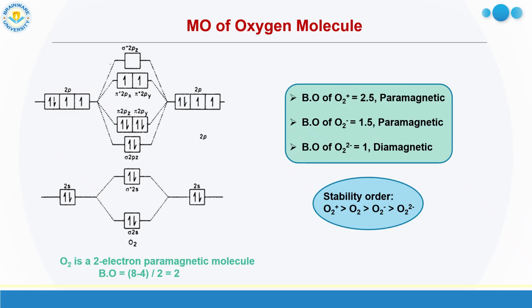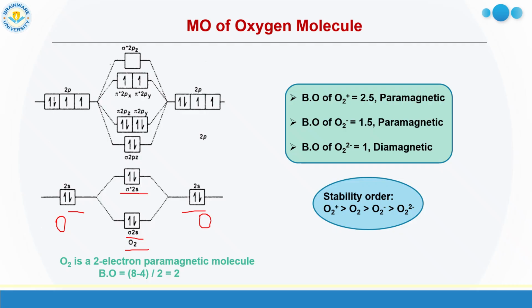Now you see here for one oxygen atom, what is the electronic configuration? 1s2, 2s2, 2p4. So these are the atomic orbitals of one oxygen atom. This is the atomic orbitals of another oxygen atom. When they combine with each other, at the middle the O2 MOs are formed. Now first go to the 2s atomic orbitals of the two oxygen atoms. These 2s and 2s combine with each other, and two MOs are formed. One is sigma 2s, another one is sigma star 2s. One is bonding, another one is anti-bonding.